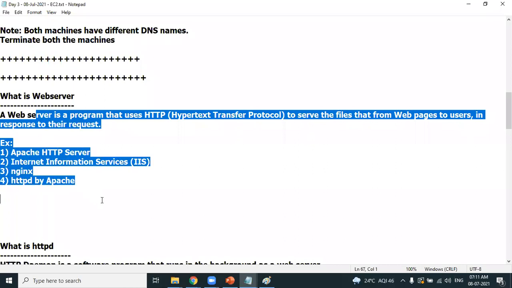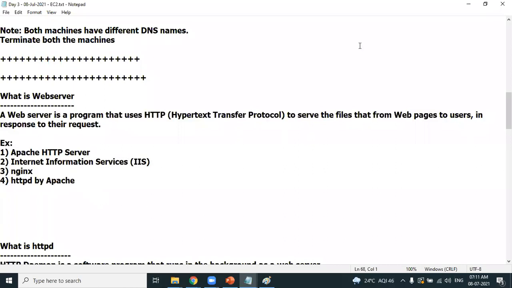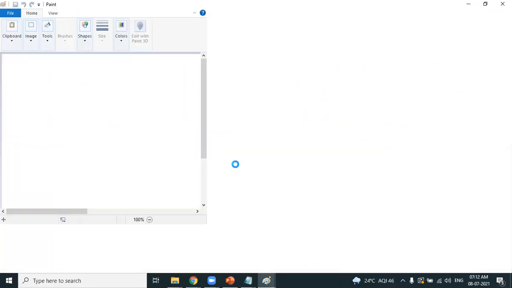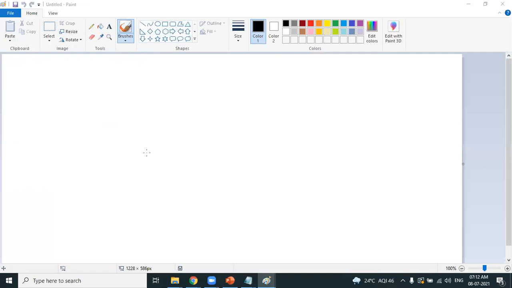Let's make the concept of web server simplified. I want to have quick interaction with some of the participants. Jyoti Shanmugam, is that okay? Can we have a talk to understand the concept of a web server? You are allowed to unmute yourself. So Jyoti, can we have a talk to understand the concept of web server?